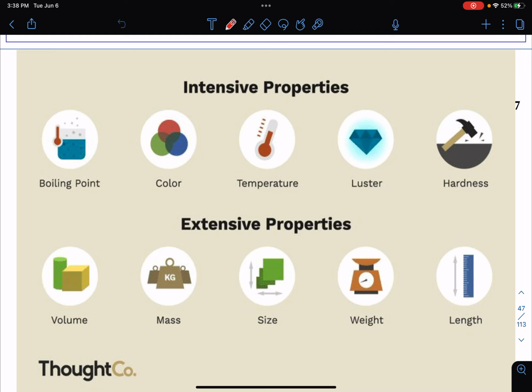Temperature, the luster or dullness of a substance, as well as the hardness or brittleness or malleability of a substance, do not depend on how much you have. Extensive properties specifically do depend. The property of mass will change depending on how much you have of it. Volume, mass, size, weight, and length are all extensive properties.